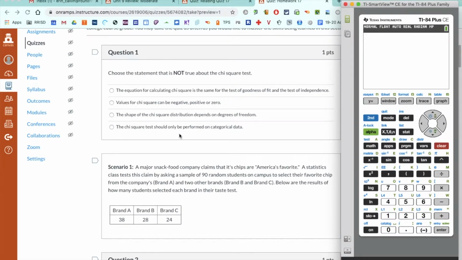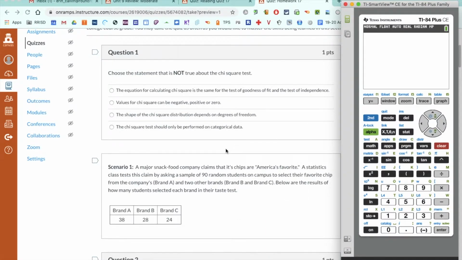The shape of the chi-squared distribution depends on degrees of freedom. That is technically true. It's always going to be that skewed right shape that I've talked about. But how tall that first part is, how soon that first part happens, and how quickly it drops off, all of that depends on degrees of freedom. So technically, yes, the shape of the distribution depends on degrees of freedom.